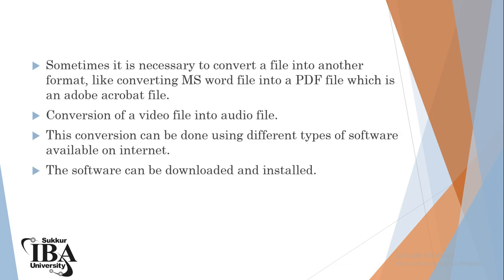So let's know about conversion. Sometimes it is necessary to convert a file into another format, like converting an MS Word file into a PDF file, which is an Adobe Acrobat file, or converting a video file into an audio file. Conversion can be done using different types of software available on the internet, and we can download the software and install it on our system, on our PC.